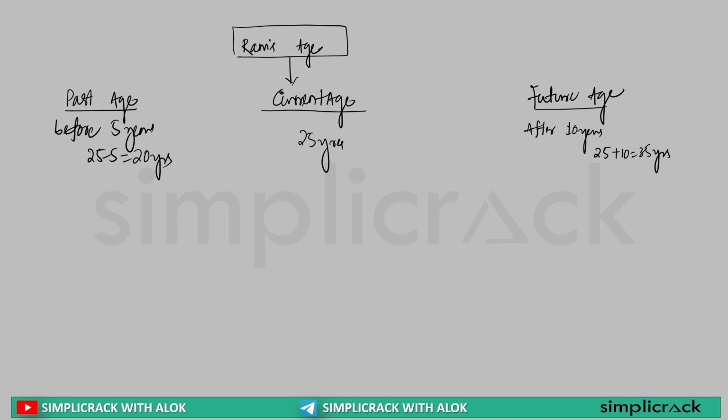Clear? The first terminology you should be able to understand is what is past age and what is future age. If I say 5 years ago Ram's age was 29, so what is the current age?